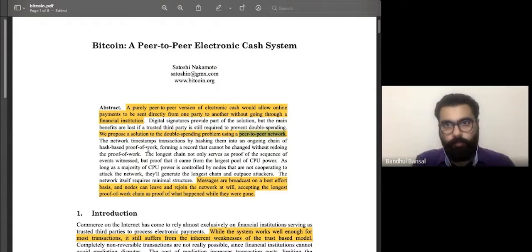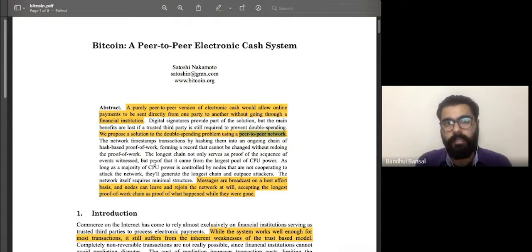These are some of the lines that explain how Satoshi came to a peer-to-peer network, but we'll definitely talk about it in detail when we learn what CPU power is and how the longest chain serves as proof of sequence. These are points that need to be discussed in detail, and we'll do that in the upcoming chapter. But a point to note is that Satoshi has not used the word miner here.